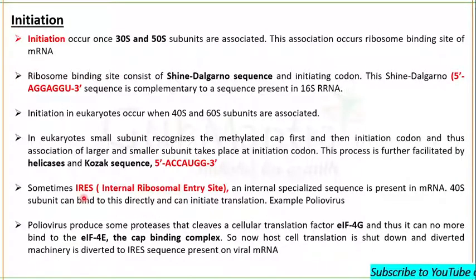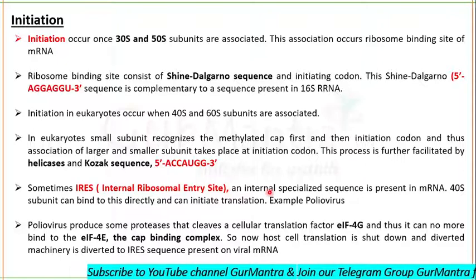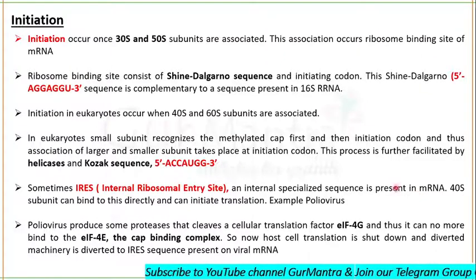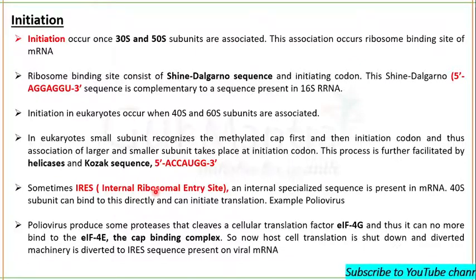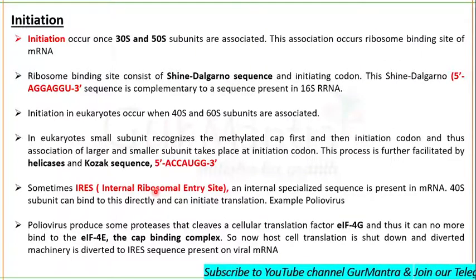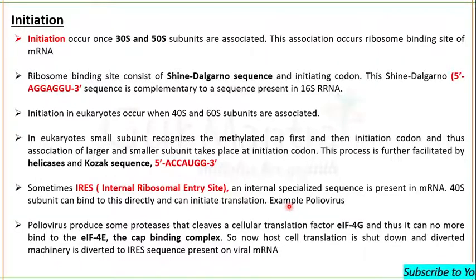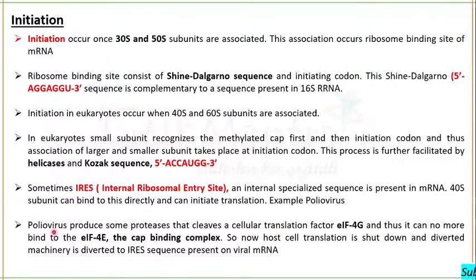So sometimes there are IRES, internal ribosomal entry sites. These are internal specialized sequences which are present in the mRNA, mainly in the mRNA of viruses. The 40S subunit can directly attach to this IRES, internal ribosomal entry site, and can initiate translation. You can take the example of poliovirus. What happens in poliovirus? Poliovirus produces some proteases that cleave a cellular translation factor, initiation factor 4G, and thus it can no longer bind to initiation factor 4E, the cap binding complex.